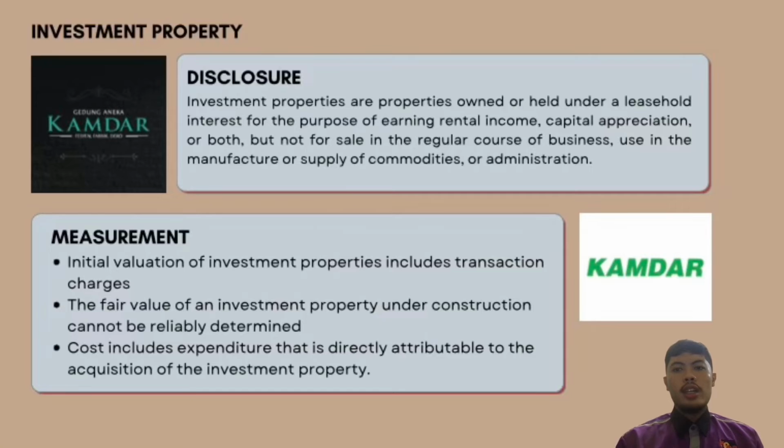When the fair value of an investment property under construction cannot be reliably determined, the property is measured at cost until either its fair value becomes reliably determinable or construction is complete, whichever occurs first. Cost includes expenditure that is directly attributable to the acquisition of the investment property. The cost of self-constructed investment property includes the cost of materials and direct labor, any other cost directly attributable to bringing the investment property to a working condition for its intended use, and capitalized borrowing costs.